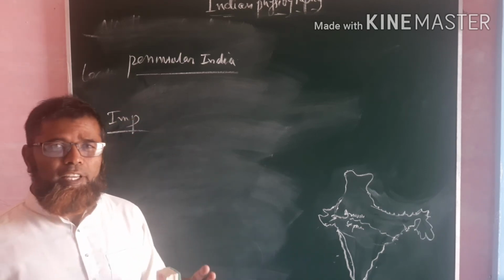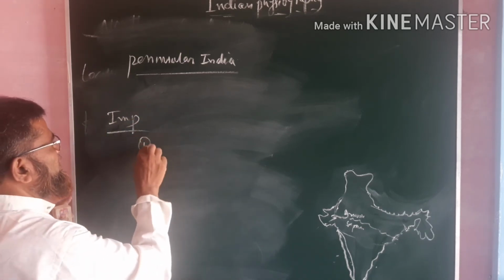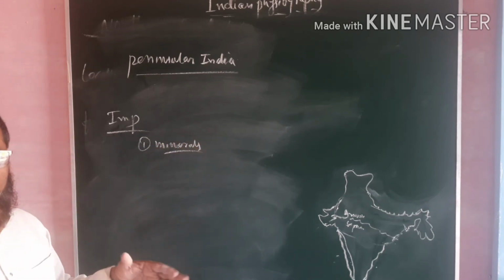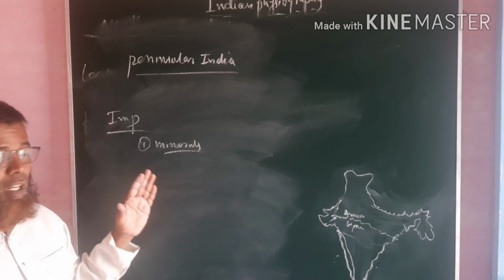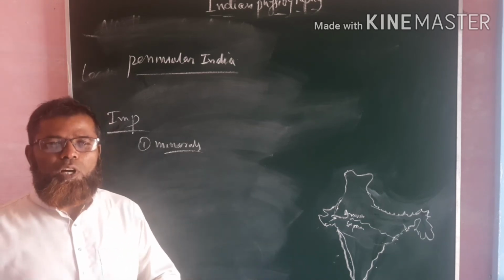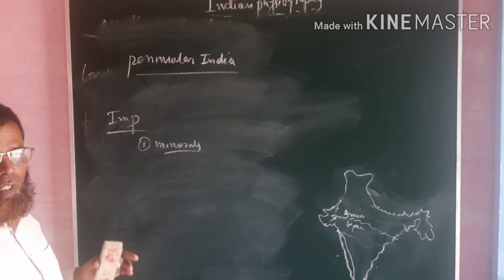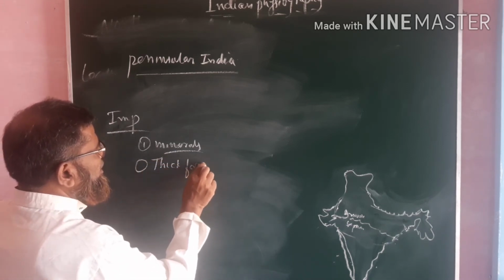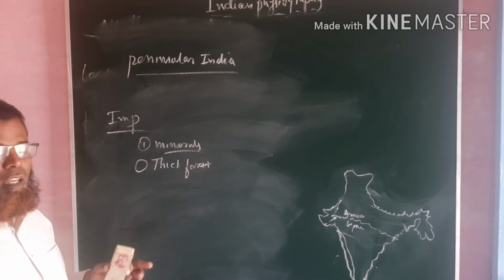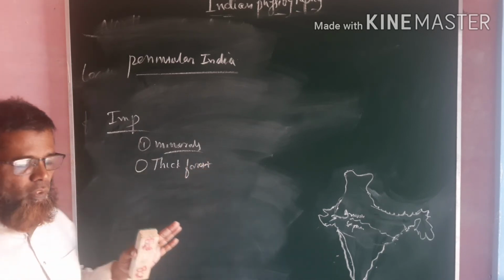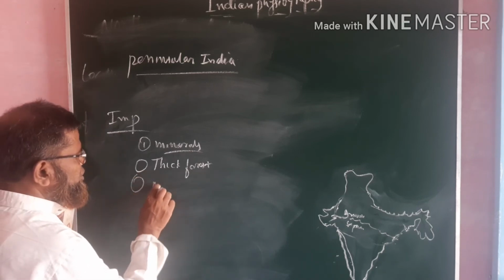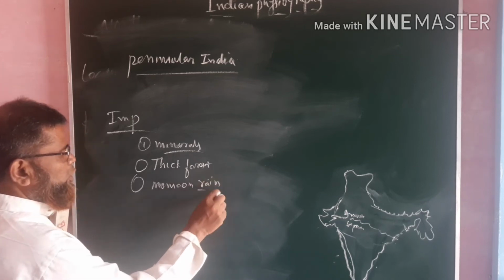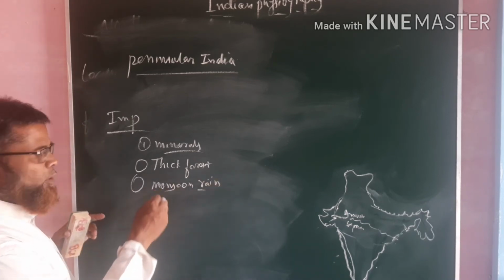This region has various important minerals. Even the costly mineral gold is found in our Karnataka, which comes in the peninsular India. Various other minerals are there, and it consists of thick forests in the Western Ghats, that is Sahyadris. It is also a land which receives the monsoon rain, which is a very important rain for our India.